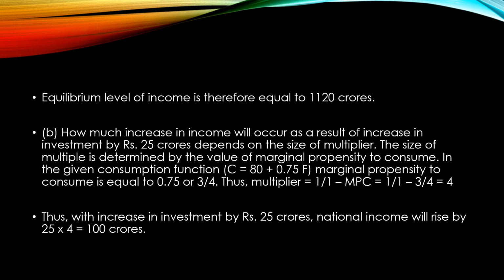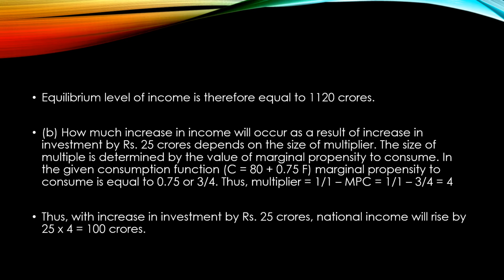Here there is an element of autonomous consumption plus induced consumption. The marginal propensity to consume is 0.75, that is equal to 3 by 4, and thus the multiplier would be 1 by 1 minus MPC.